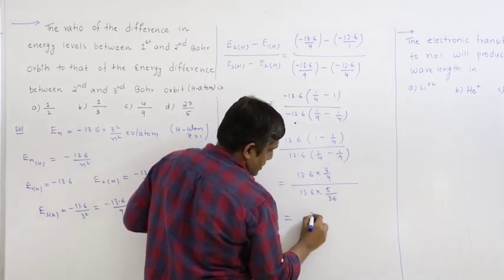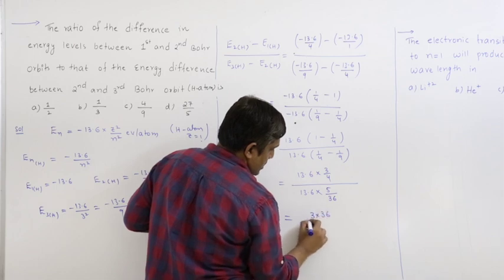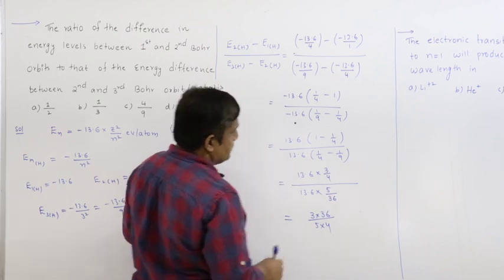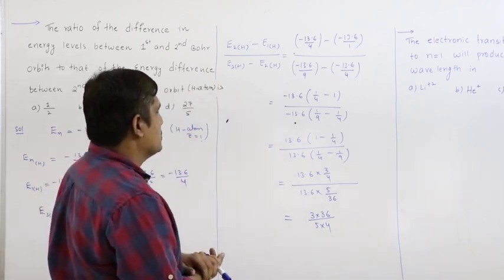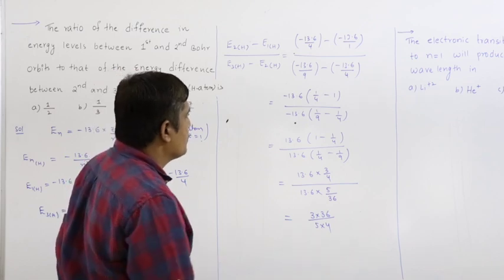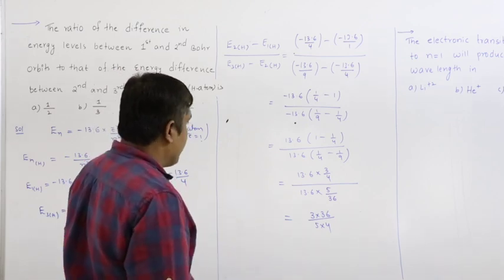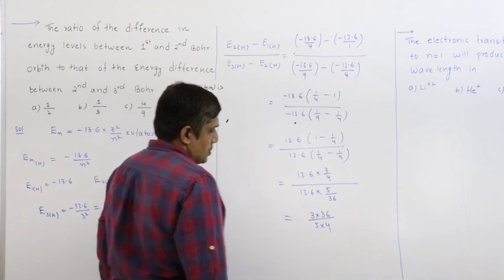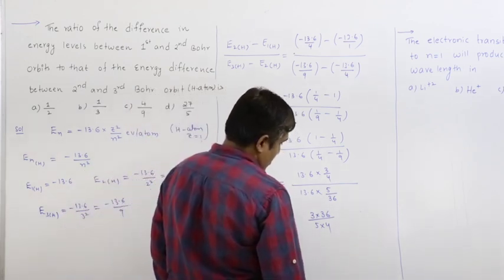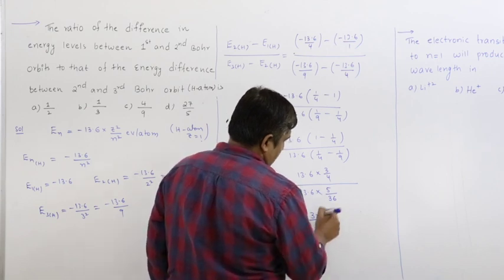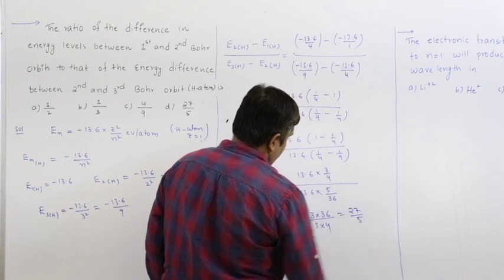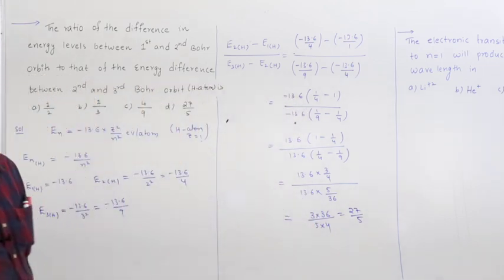So what I will get is 3 into 36 by 5 into 4, 9 3 is 27, approximately what we get is around 27 by 5.